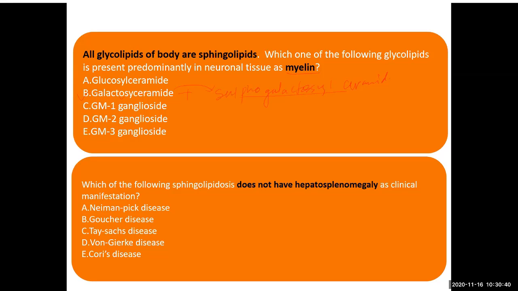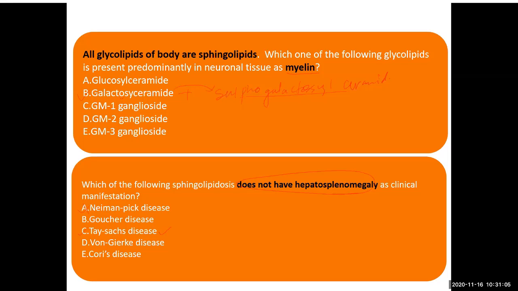Now, which of the following sphingolipidoses does not have hepatosplenomegaly as a clinical manifestation? C is the answer, okay?